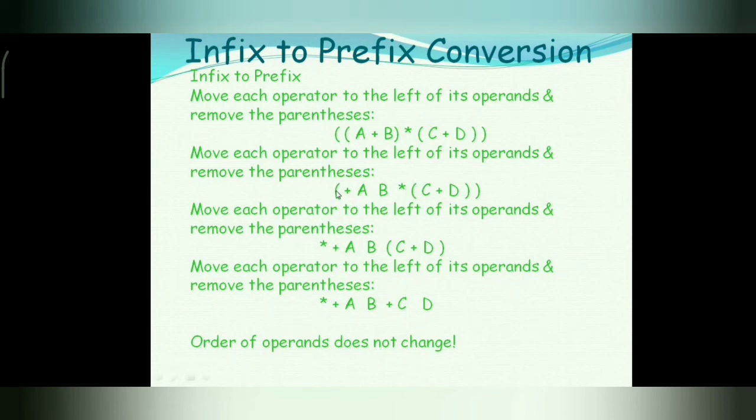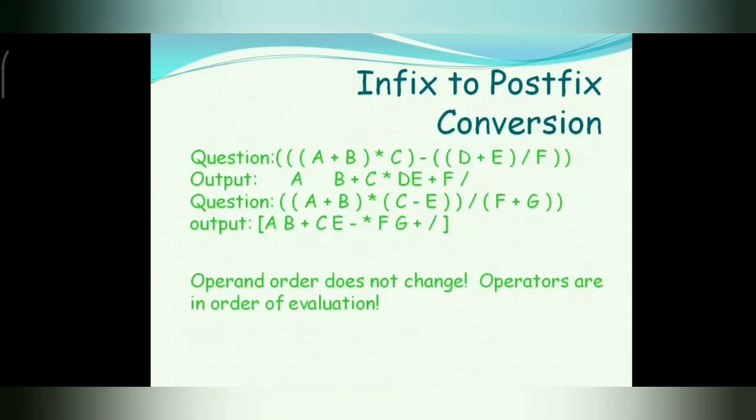Likewise, we can convert any infix notation to prefix and any infix to postfix. Instead of A and B, we can have values and true false boolean values also. We have to do it in a similar way like we have done now.